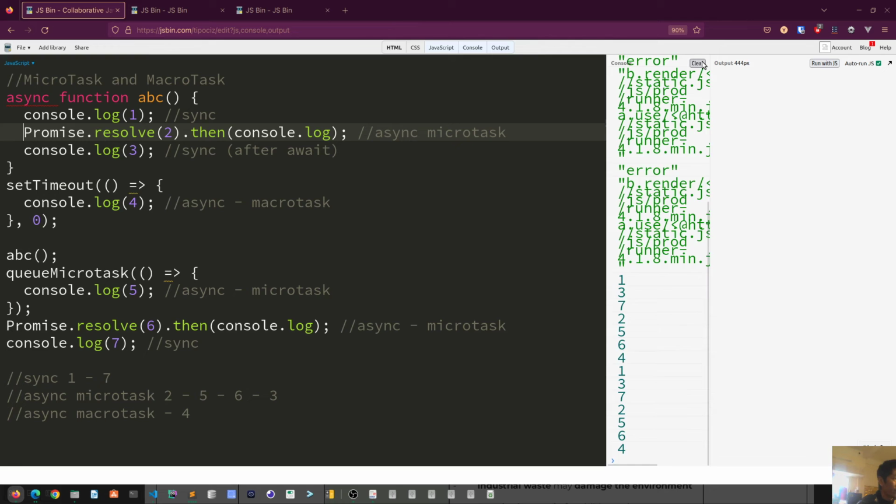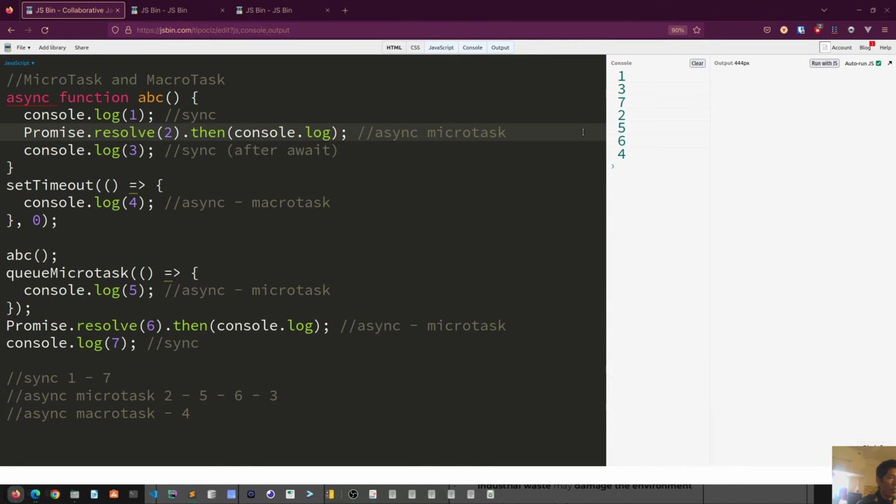We got 1, 3. So we got sync first, sync second, sync third, okay? And then we got 1, 3, this one sync without waiting. So that is the way we understand sync and async mixing in one async function.